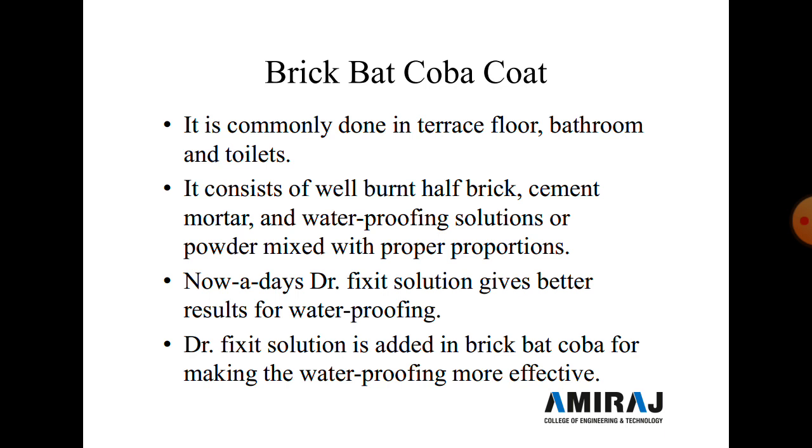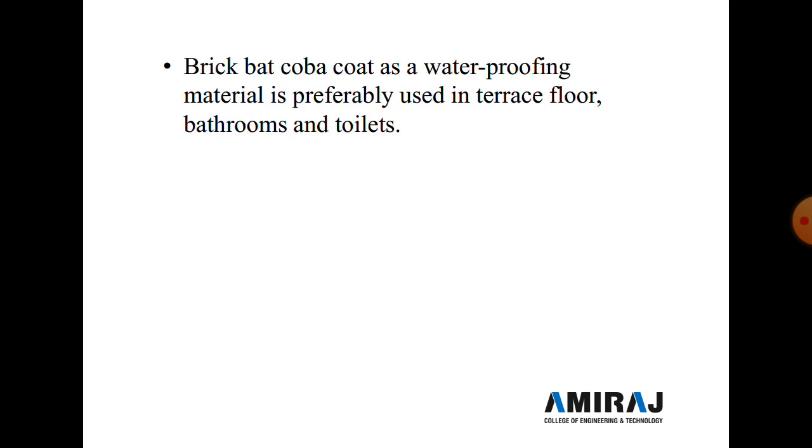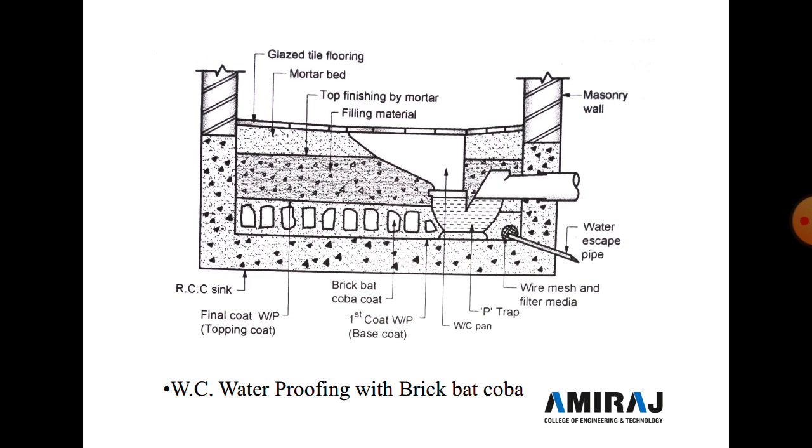So here brick bat coba coat as a waterproofing material is preferably used for the terrace floor, bathroom and toilet. So here cross sections of the different building components are given. So here in the first photograph you exactly see WC waterproofing with brick bat coba.